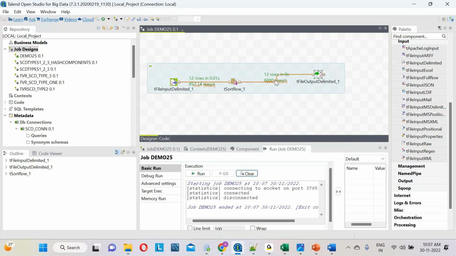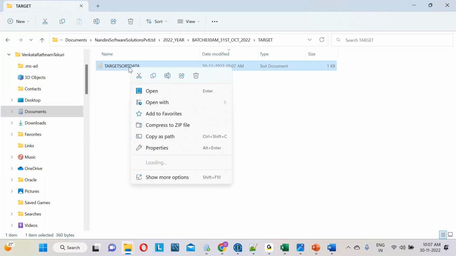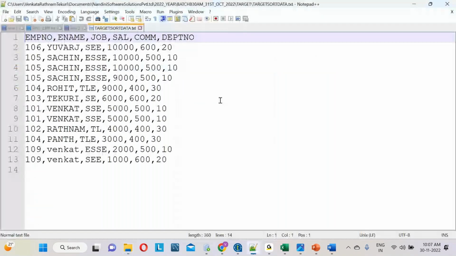Now let me go to my output section. I have generated the output file here. When I open it, in the salary column I should see descending order, which means highest value to lowest value. See, it is 10,000, 9,000, 6,000, 5,000, 4,000, 3,000, 2,000, 1,000. It is coming in descending order.